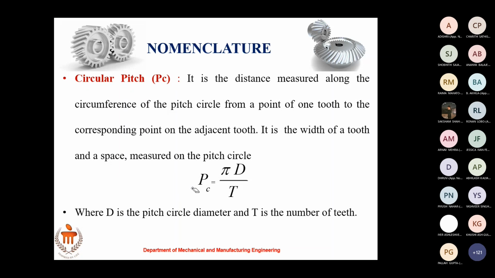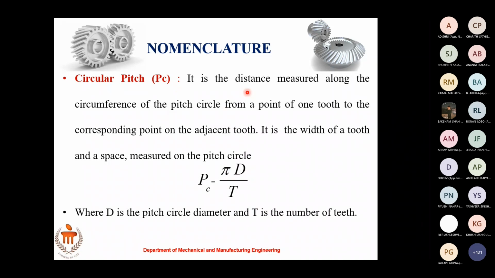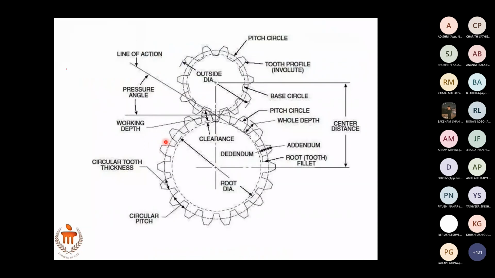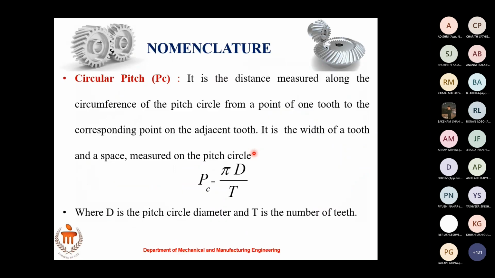Circular pitch. What is circular pitch? Can you recall what I have told? It is the distance measured along the circumference of the pitch circle from a point of one tooth to the corresponding point on the adjacent tooth. So here, this is the pitch circle, and the circular pitch is from here till here, this distance. So that is given by an equation like this.